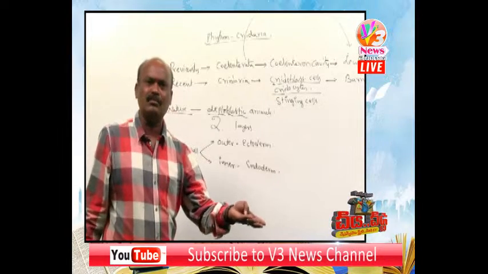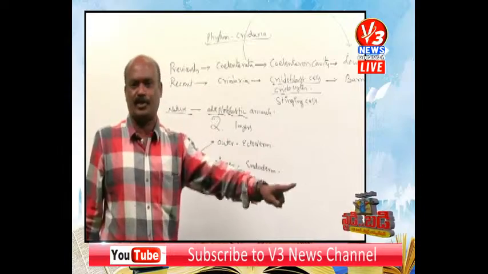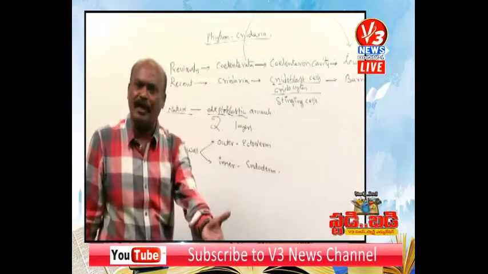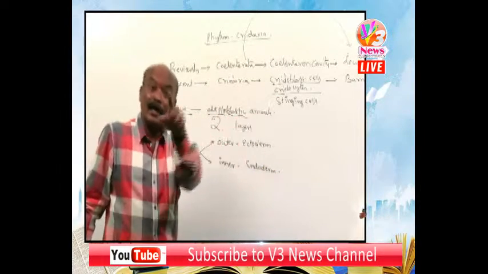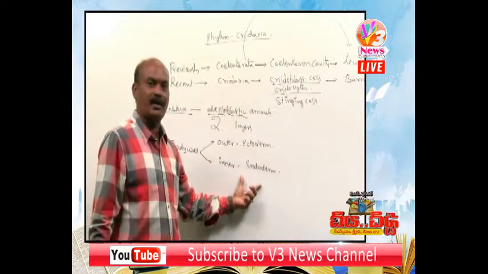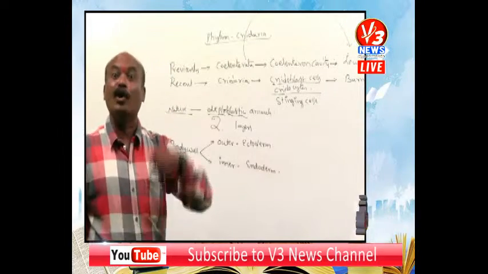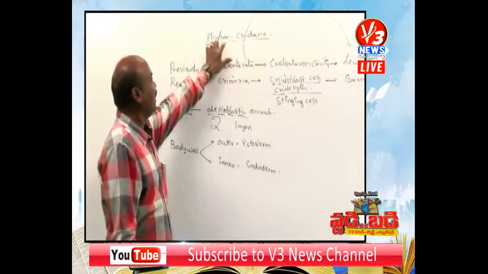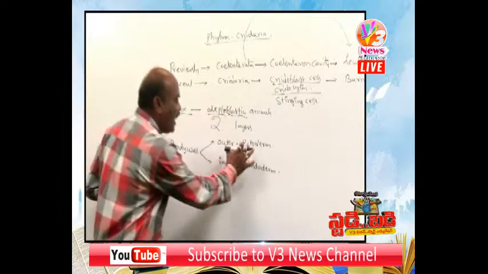But in sponges, the outer pinacoderm is simply formed by pinacocytes. If the pinacocytes are damaged, there is no pinacoderm. If the choanocytes are damaged, there is no choanoderm, because they are formed by the arrangement of cells. But not like here. The outer ectoderm and inner endoderm are formed during embryonic development. That's why cnidarians are diploblastic animals.